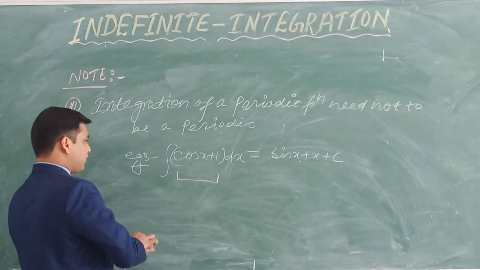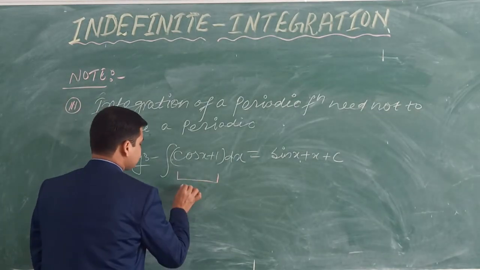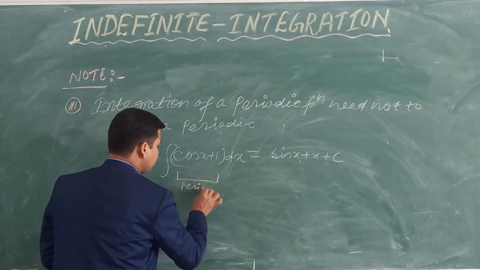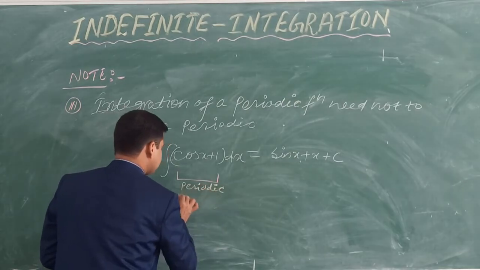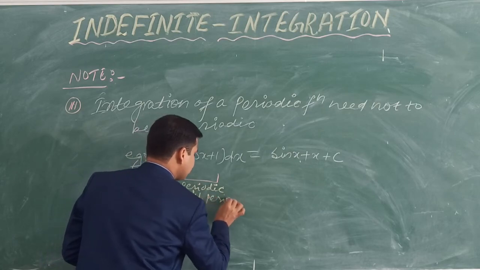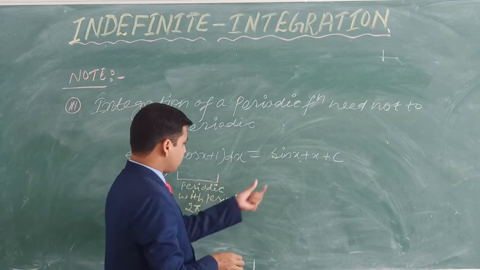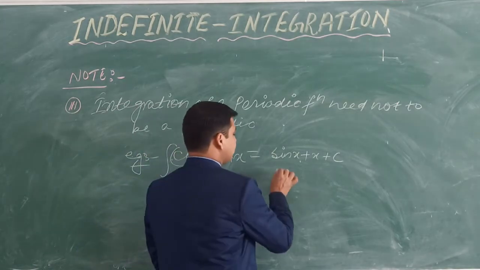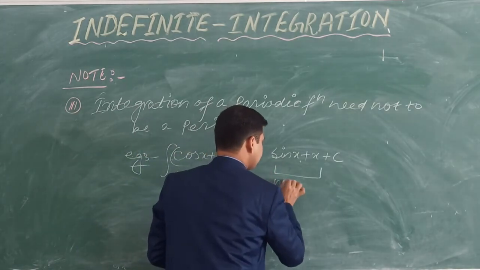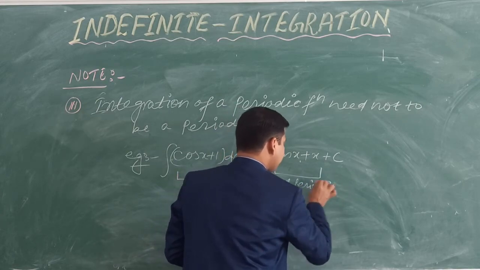Okay, so here after adding, the function will be the same as it is. So this one is a periodic function with period 2 pi. Okay, now what about this? This one is non-periodic. You can say not periodic. Why is this not periodic?